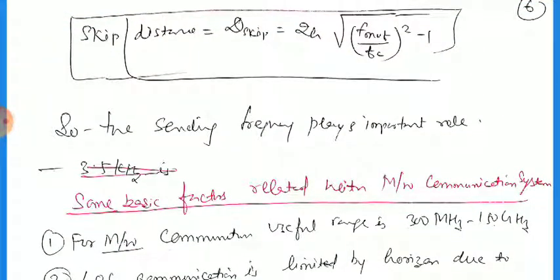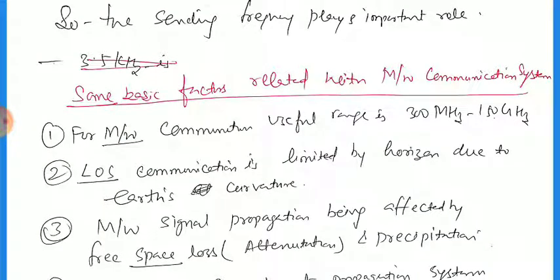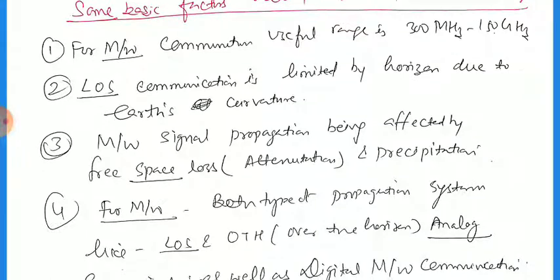Some basic factors related to the microwave communication system. For microwave communication, the useful range is 300 megahertz to 150 gigahertz. LOS communication is limited by the horizon due to the earth's curvature. Microwave signal propagation is affected by free space loss, attenuation, and precipitation.